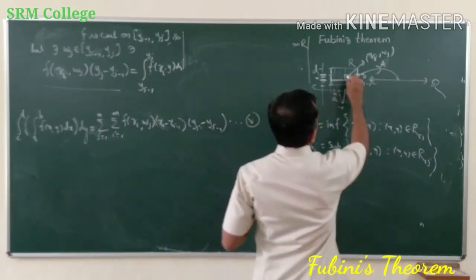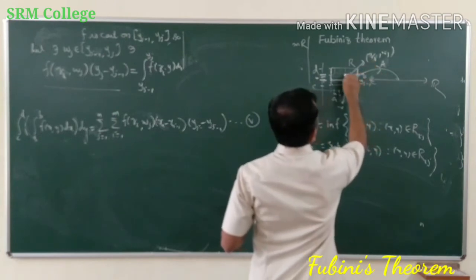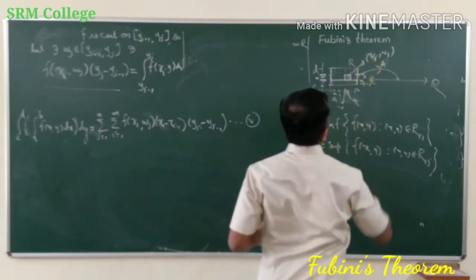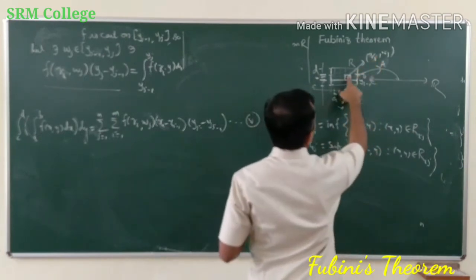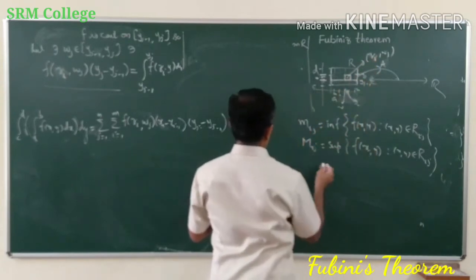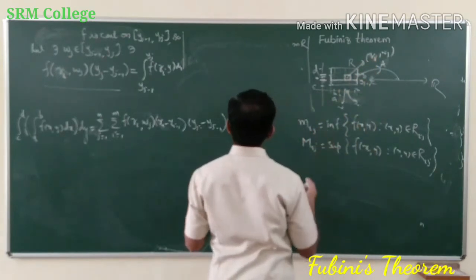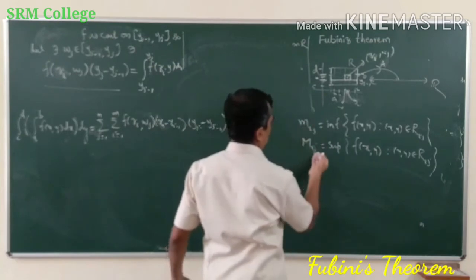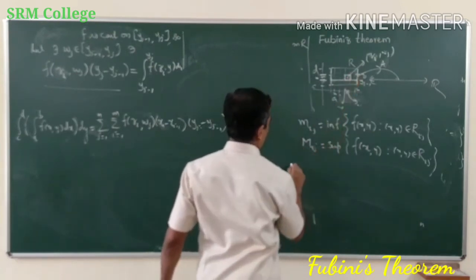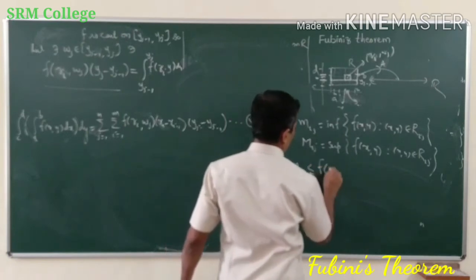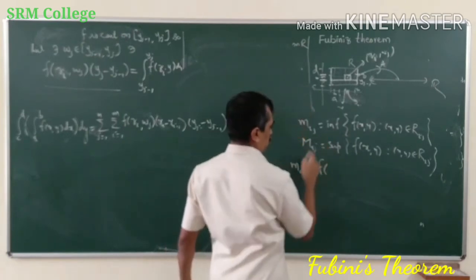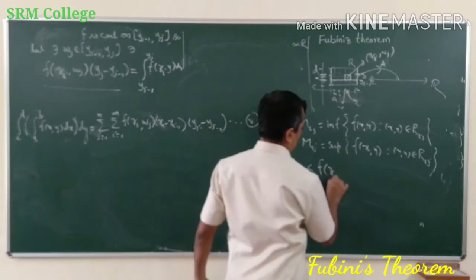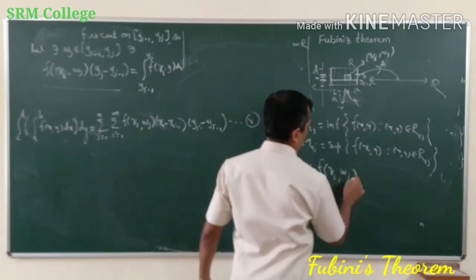And see, this is any point on this Rij, we are considering infimum and supremum, and this is any point here. So what is the relation between this small mij and any value of the function? Small mij will be less than or equal to the value of the function. This is the smallest value, and this is the value of the function at any point of Rij.